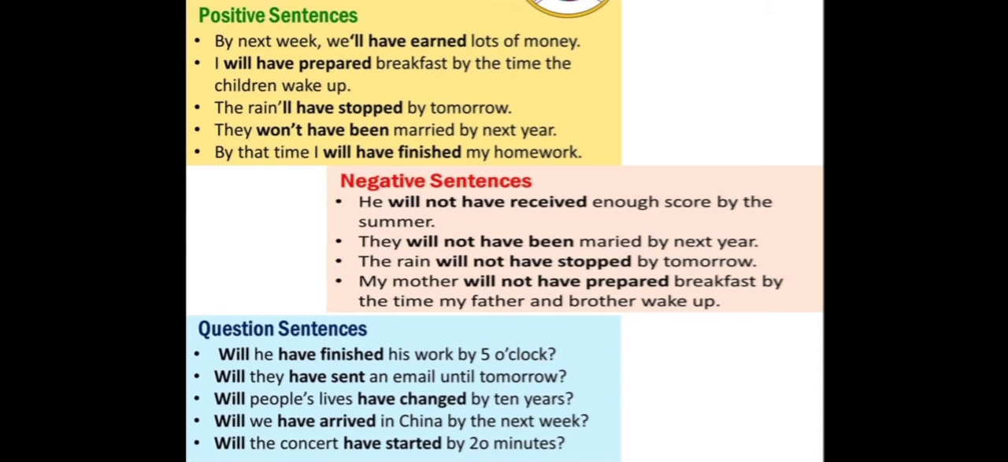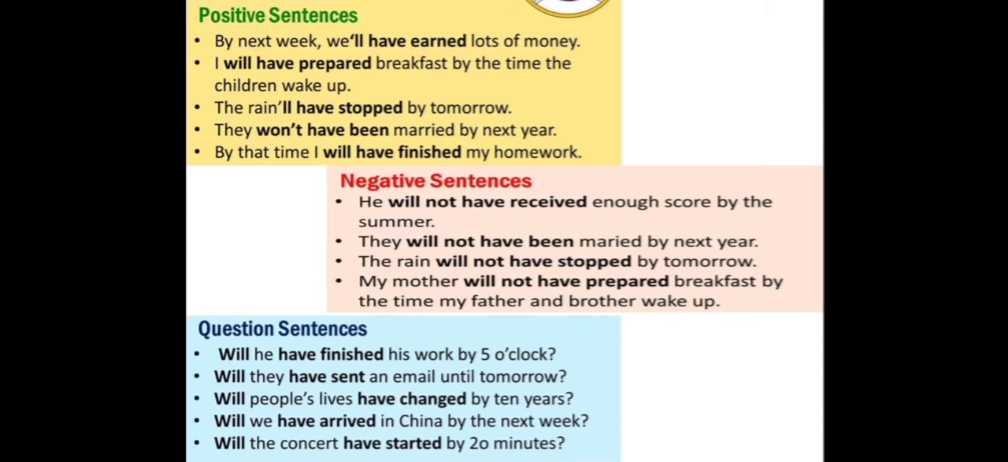They will not have been married by next year. The rain will not have stopped by tomorrow. My mother will not have prepared breakfast by the time my father and brother wake up. Let us look into interrogative sentences or question sentences.